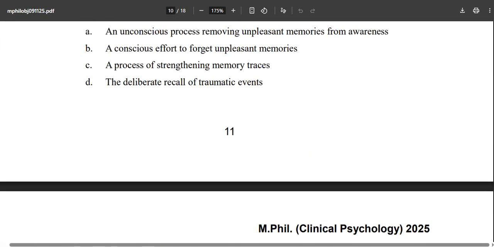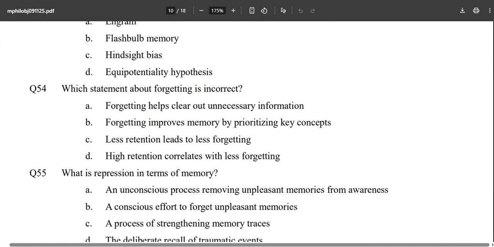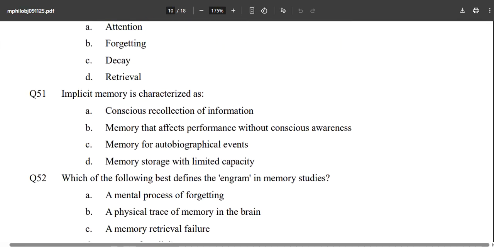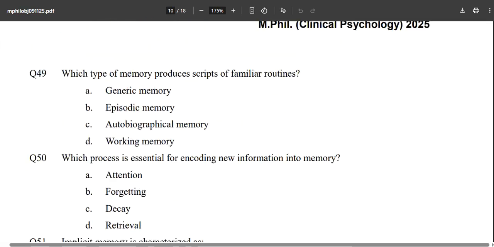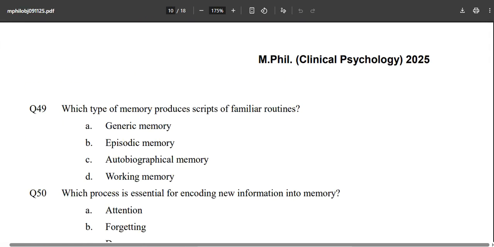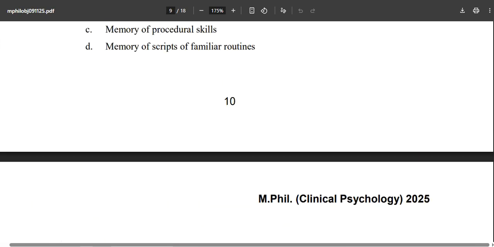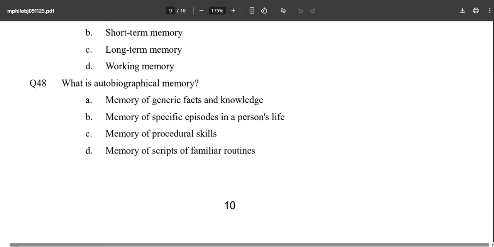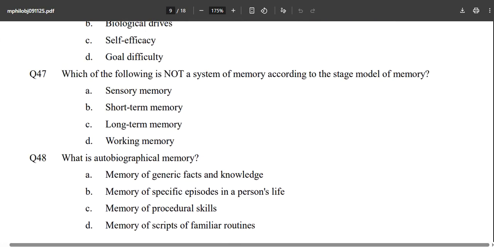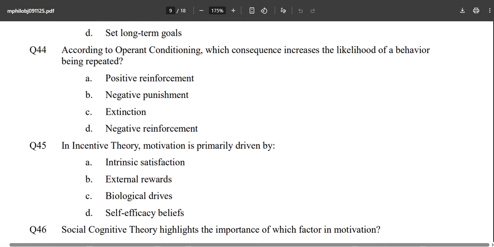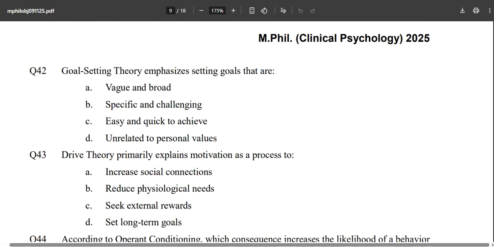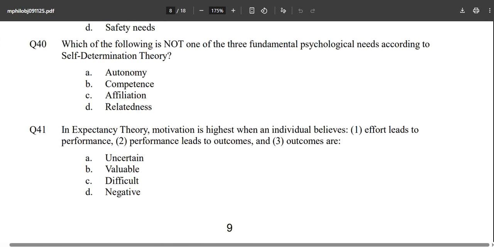Don't fall for the previous 6th version, or the 5th or the 4th version. Now this is completely a game changer for the upcoming examinations, whatever examinations come in 26, maybe NET if you are giving it, or GATE, or upcoming MPhil examinations. Make sure you are preparing from the latest edition.